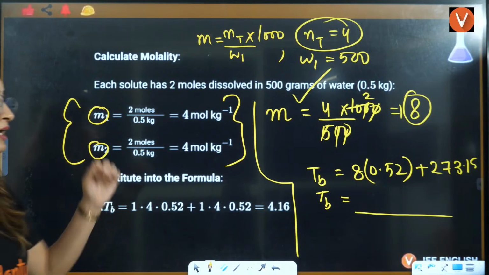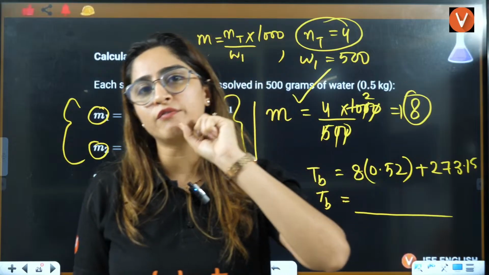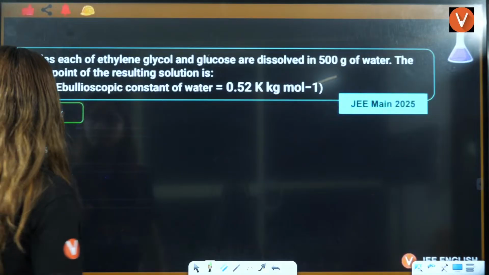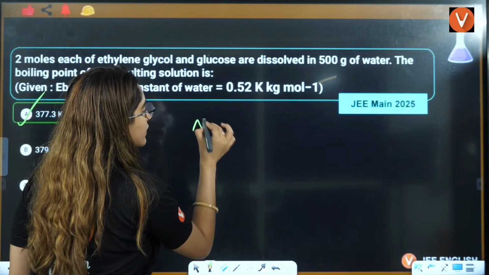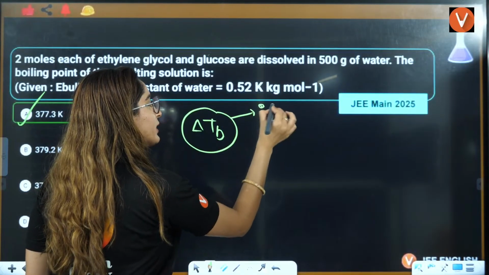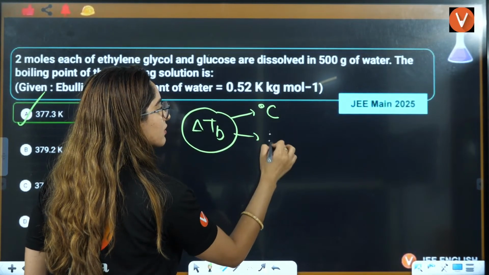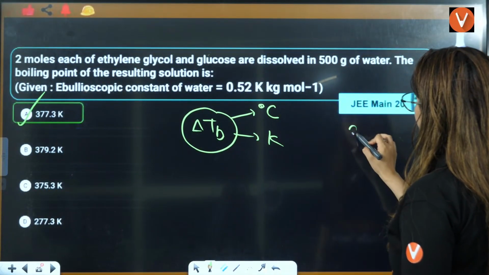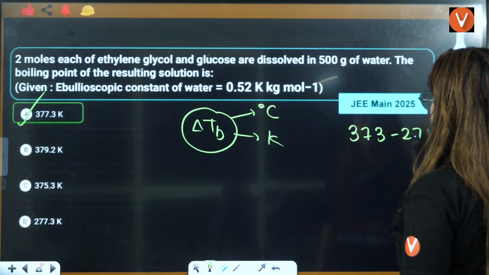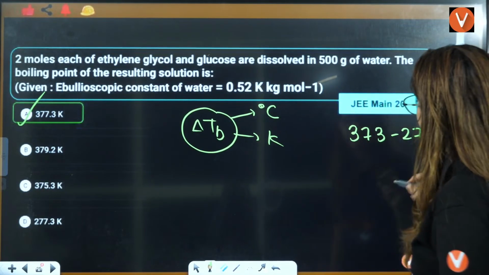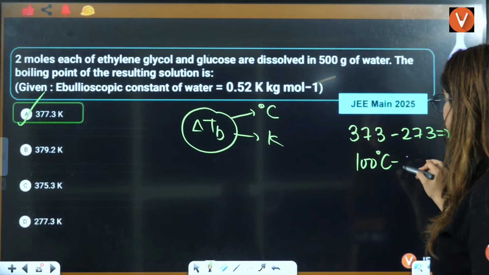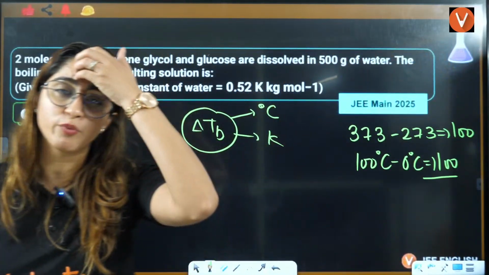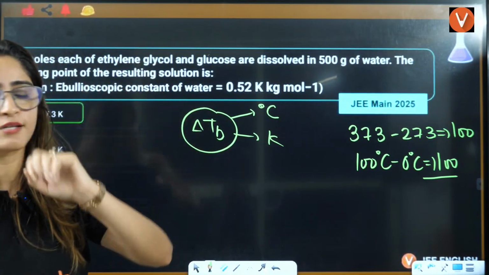Now understand one thing: this TB is in Kelvin. It should be clear in your head that when I am solving delta TB, it can be in degrees Celsius or Kelvin, it doesn't matter. Even if you subtract 373 minus 273 Kelvin, it will be 100. Even if you subtract 100 degrees Celsius minus 0 degrees Celsius, it will be 100. So the difference is going to be the same, in Kelvin or degrees Celsius.